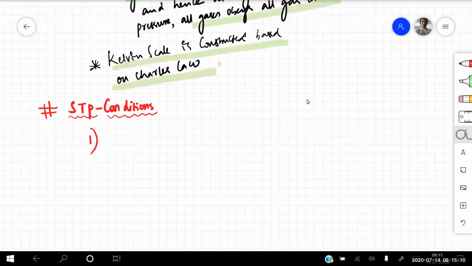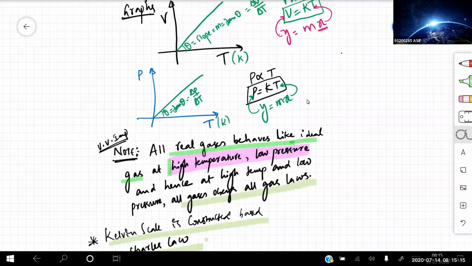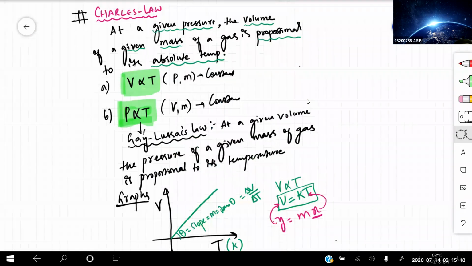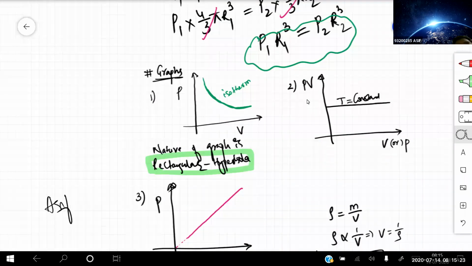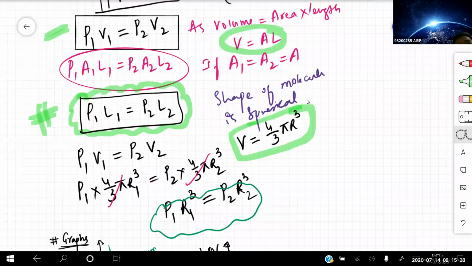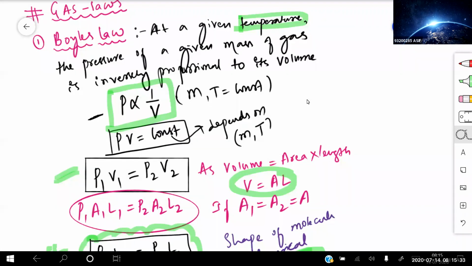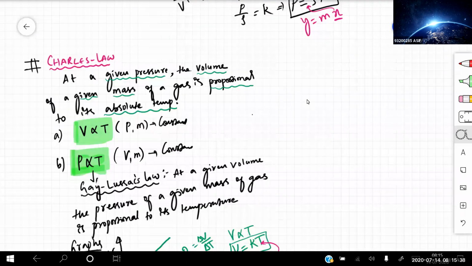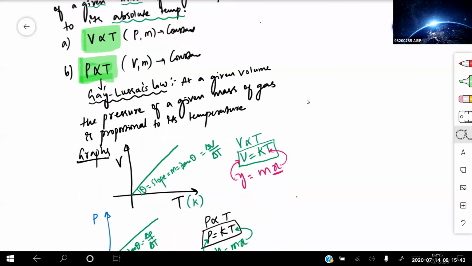So I hope you might have revised yesterday's sessions. We have been doing your PT graphs and VT graphs and also the gas laws. I have completed your Charles law and Boyle's law. Boyle's law is that pressure is inversely proportional to volume, keeping the temperature and mass constant. Whereas Charles law says that for a given pressure, the volume of a given mass of a gas is proportional to its absolute temperature. Our pressure is directly proportional to temperature, keeping the volume and mass constant.